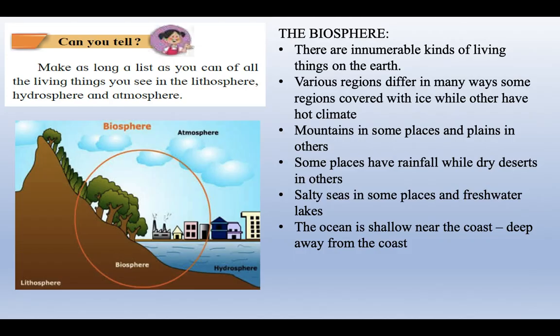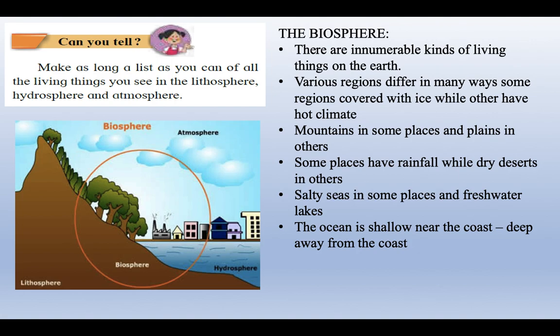Okay, now we move on to a new topic, that is the biosphere. There are innumerable kinds of living things on the earth. The various regions of the earth differ in many ways. Some regions are always covered with ice, while others have a hot climate. There are mountains in some places and plains in others. Some places have a lot of rainfall, while others are dry deserts. There are salty seas and oceans, as well as freshwater lakes.